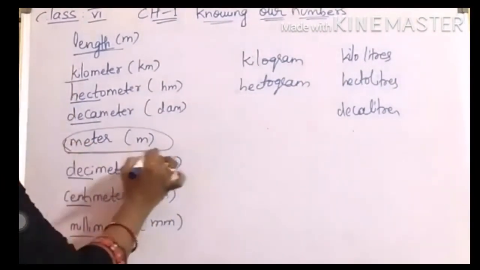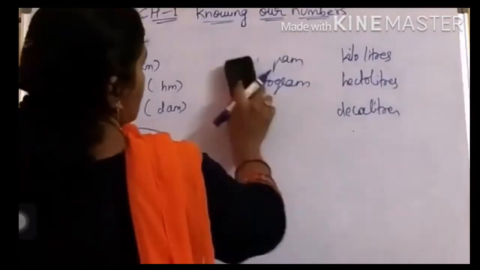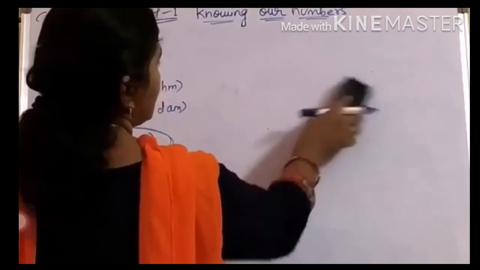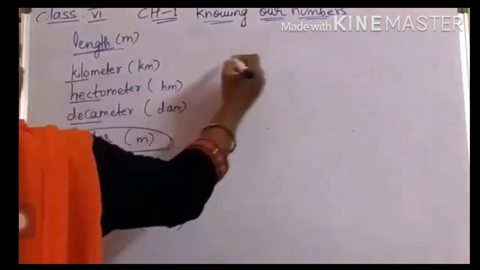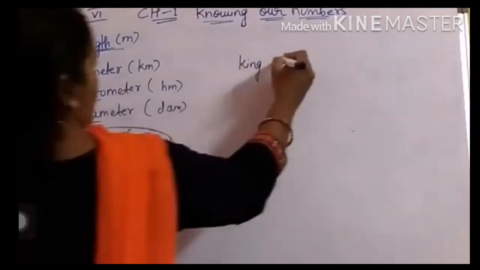So leave that. This is the basic unit in the middle. How to remember now? Listen children, K. K means you remember one sentence, children: K is King.